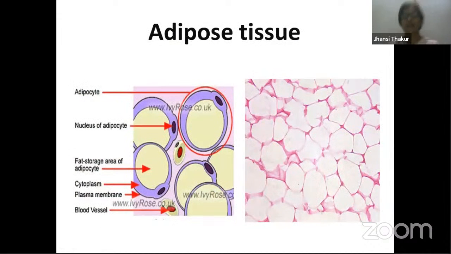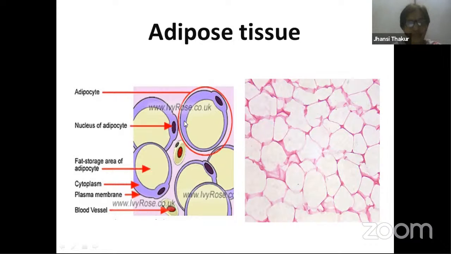Now let's move on to the next tissue, adipose tissue. Adipose tissue has a lot of adipocytes. Adipocytes are the cells which store fat. So a very low amount of matrix is present and fibers are present, but cells are more in number. If you see under the microscope, you find the cells like this. So these are the adipocyte cells, right? You can see over here.